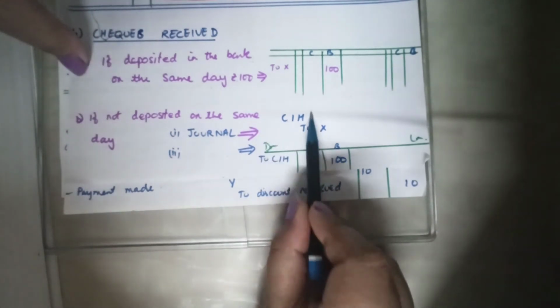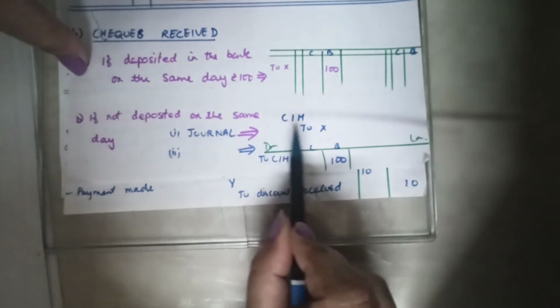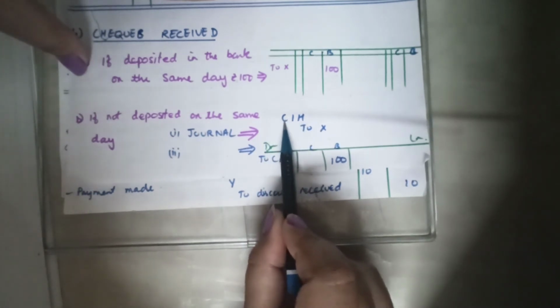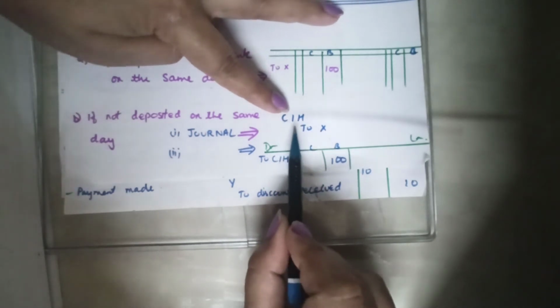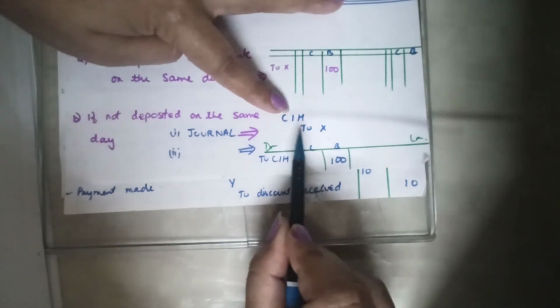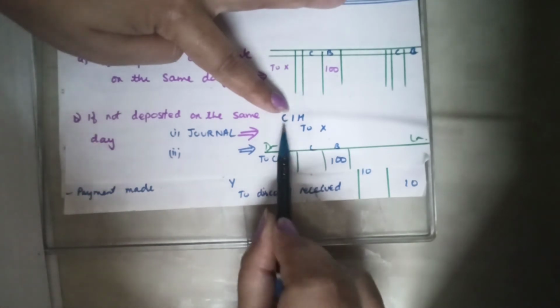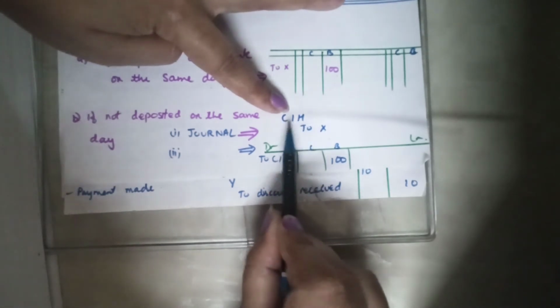It is shown in this new account called check in hand. This amount is called check in hand. Check in hand has increased. At that time, we record an entry, check in hand to cash. It means the check has been received but not yet sent to the bank. It is a check, but in hand.